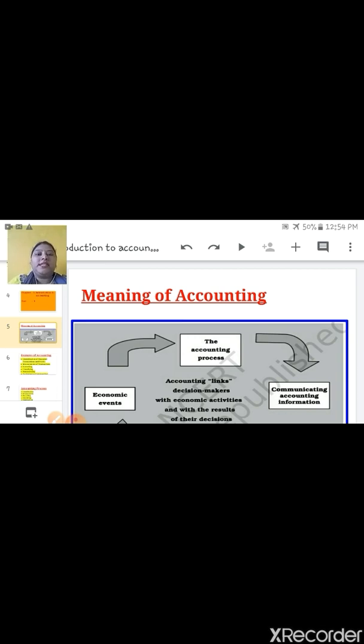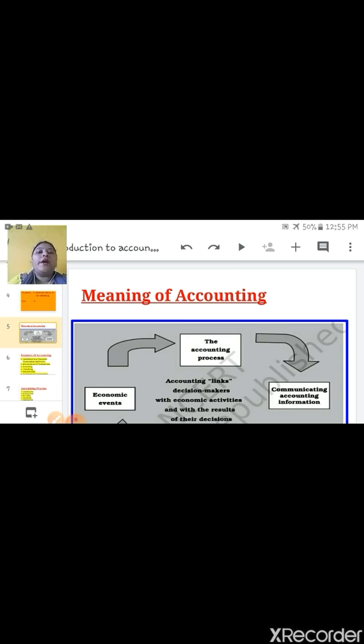Now next is employees. Now who are employees? Employees who are doing job in a business or in a company. So why do they want accounting information? Because they have to earn more salary. They want more salary. So their increment, their salary is based only on the company's profit. So that's why they want accounting information. So children, these are the internal users.